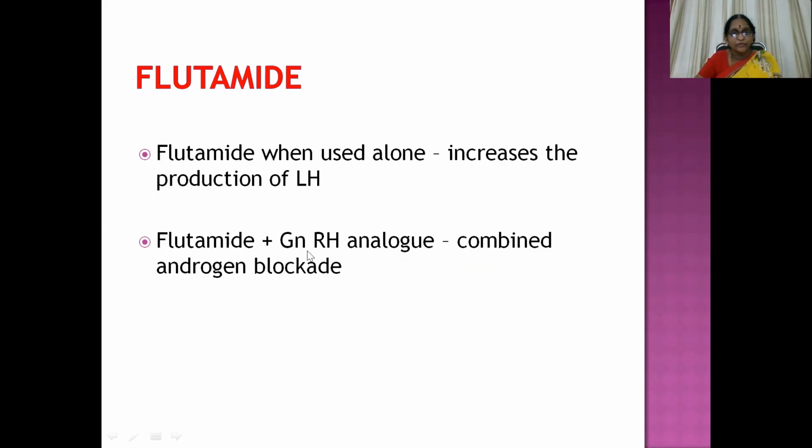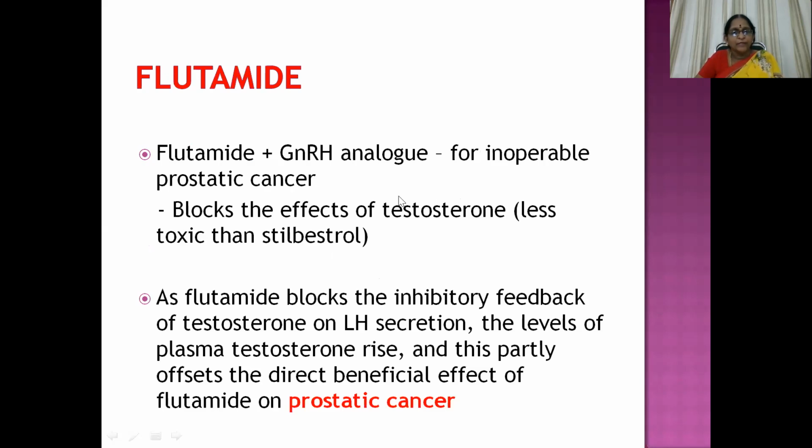So when flutamide is administered along with a GnRH analog, there is combined androgen blockade. The GnRH analog is also going to act, and flutamide acts at the level of testosterone receptors. So combined androgen blockade is there. Then flutamide plus a GnRH analog for inoperable prostate cancer blocks the effects of testosterone. As flutamide blocks the inhibitory feedback of testosterone on LH secretion, the levels of plasma testosterone rise, and this partly offsets the direct beneficial effect of flutamide on prostatic cancer.